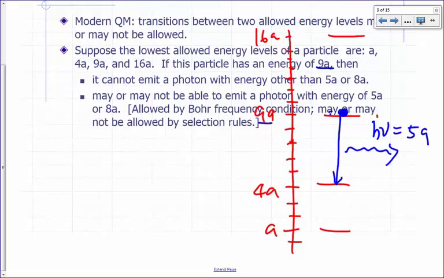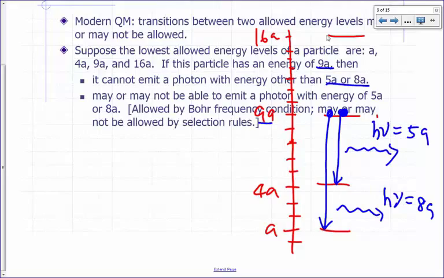What if it were to lose energy so that it ends up at the lowest possible energy level? What would be the energy of the photon it produces here? It would be 8A. So 5A or 8A would be the only possible photons it can generate, either 5A or 8A. Okay? Yes. It can go up. It can go up. Like to 16? Yeah.